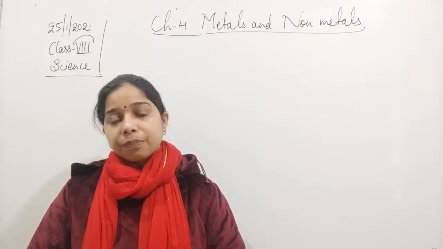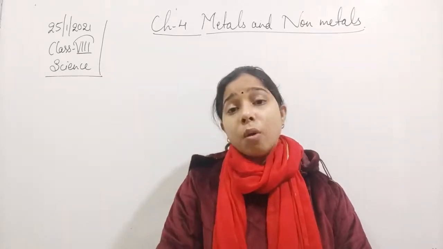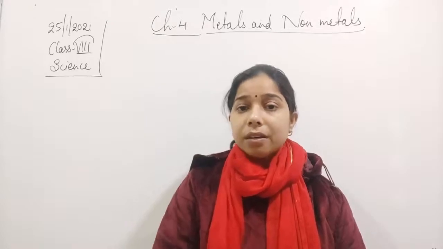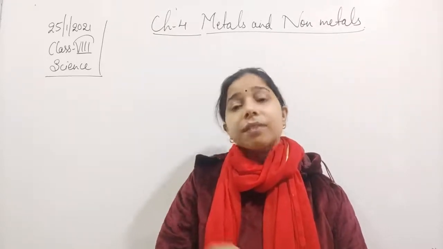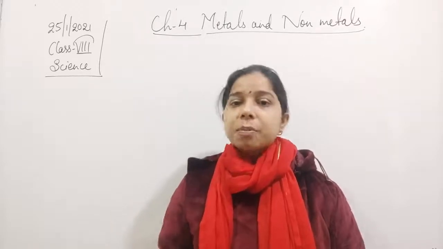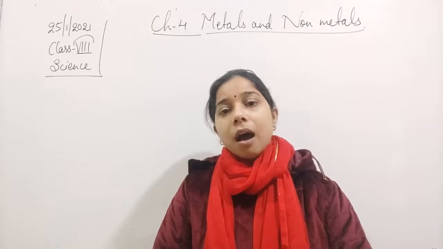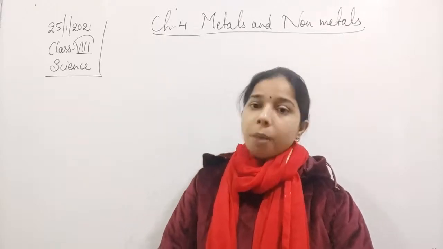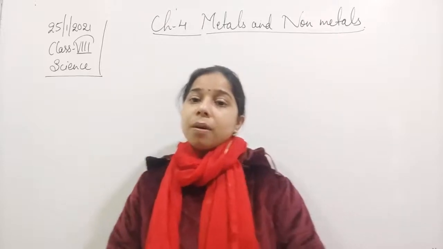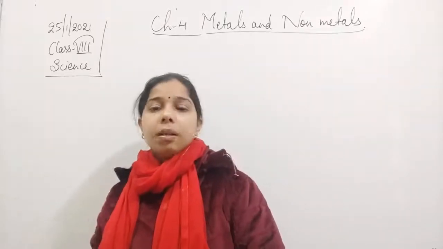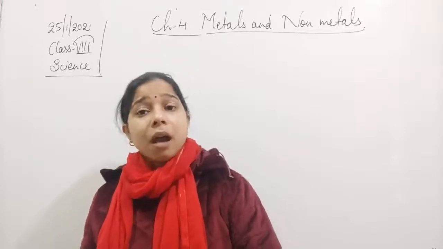We already know about the reaction of iron with copper sulfate. Since iron is more reactive than the copper present in the copper sulfate, iron will displace the copper and form iron sulfate, while the copper will come out.